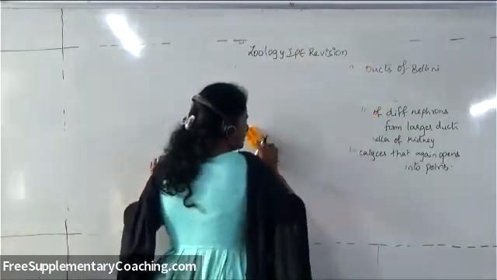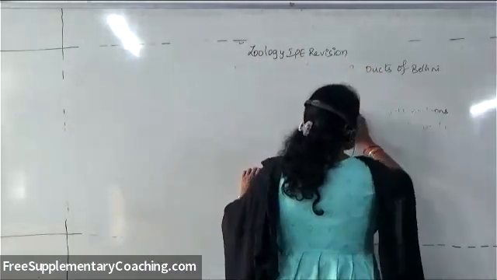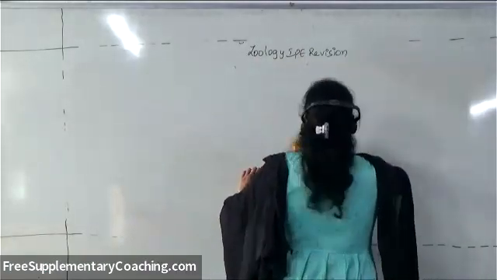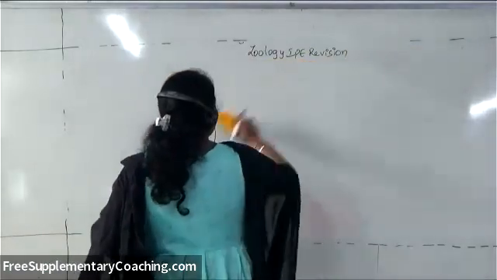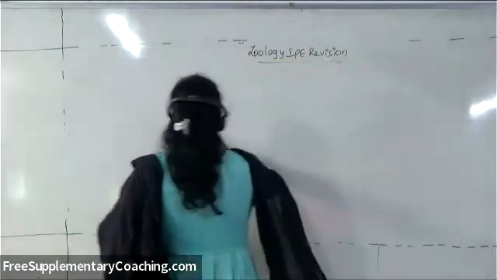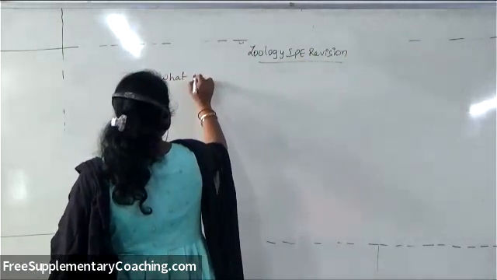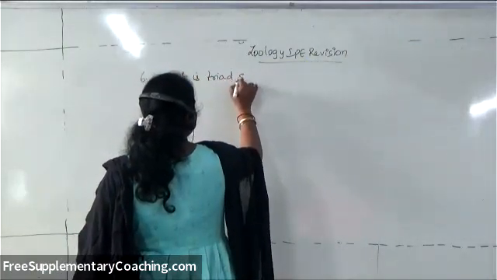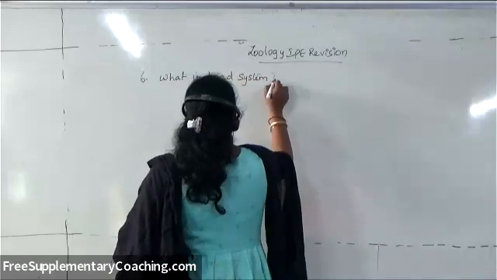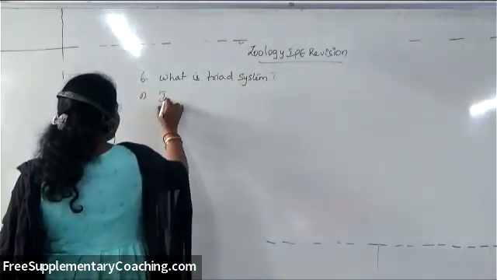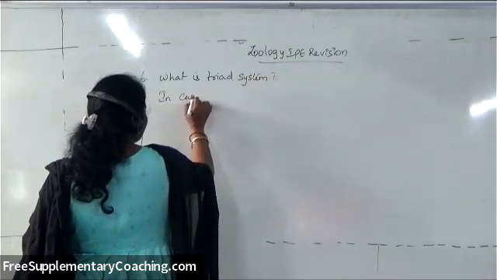Already in today's session, I have given 5 important VSAQs. The next one from musculoskeletal system is, what is triad system? Which is a very important question. Triad system is particularly in case of skeletal muscle.